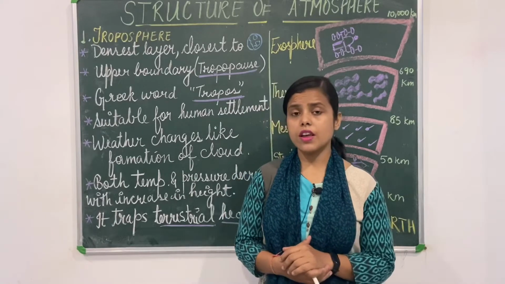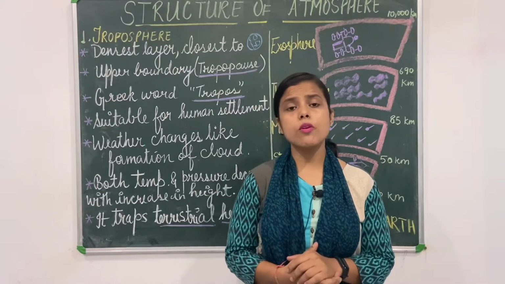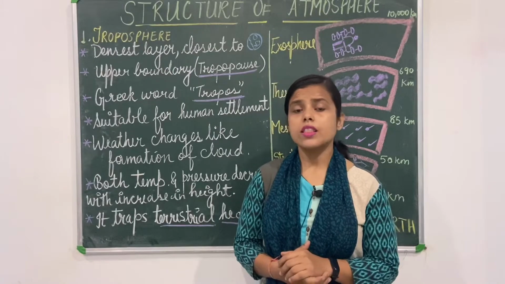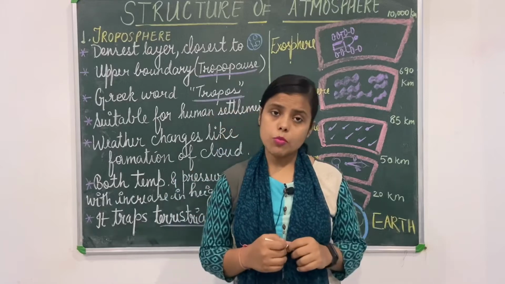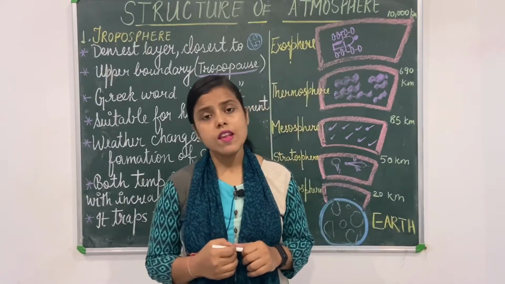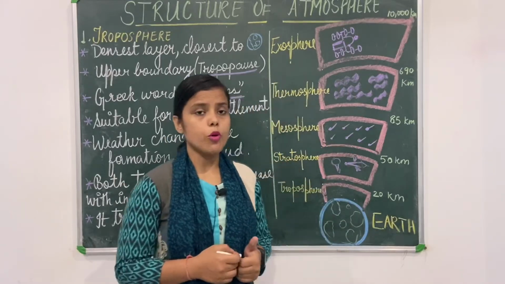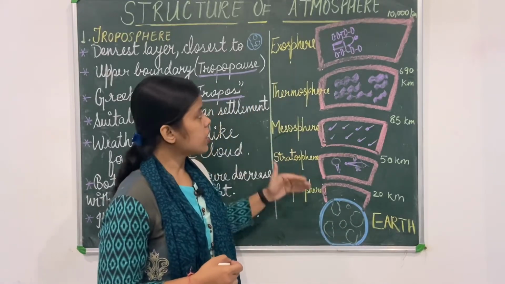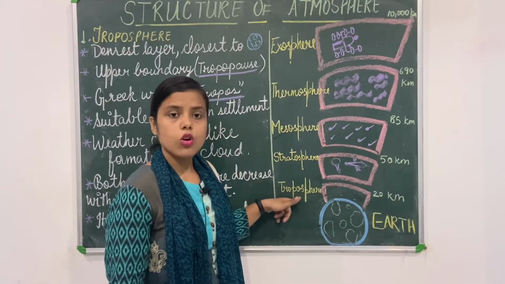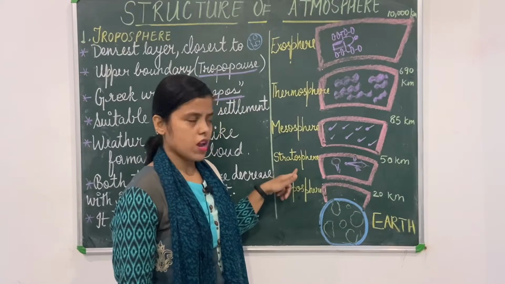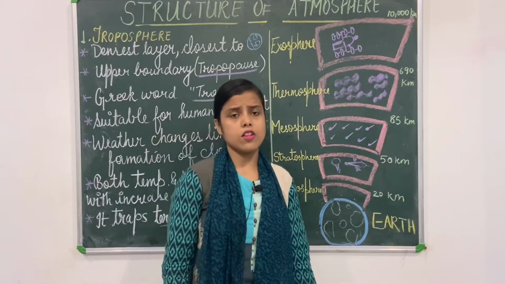Starting from the first layer, which is closest to the earth, is troposphere. Then next to troposphere is stratosphere. Then after that is mesosphere, then thermosphere, and the last one is exosphere. As you can see in the diagram behind me, which is on the board, it will be more clear to you. This is our planet Earth. The first layer, the closest layer, is troposphere, then stratosphere, mesosphere, thermosphere, and the last one is exosphere.